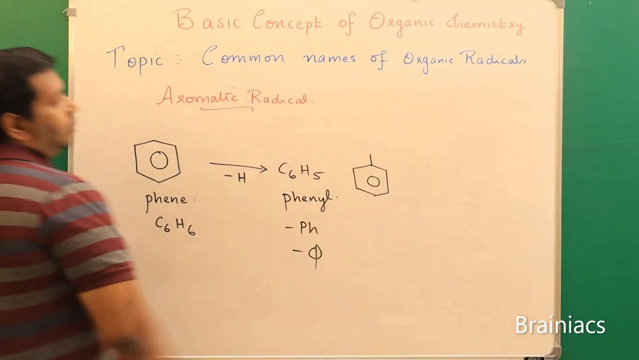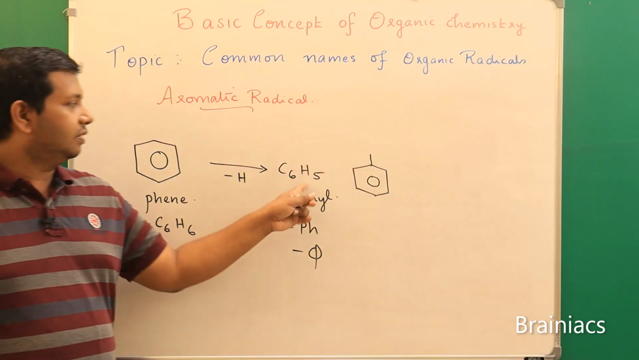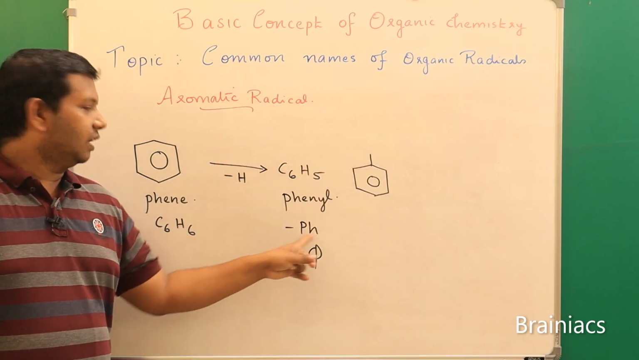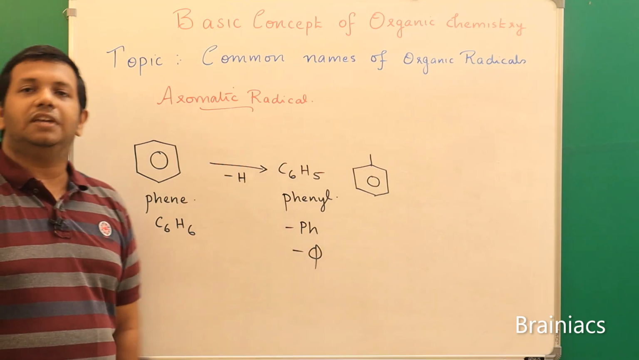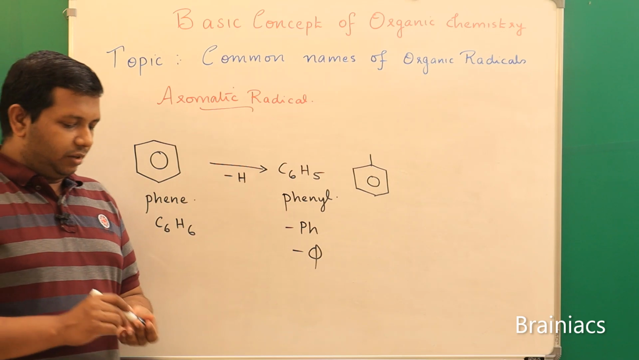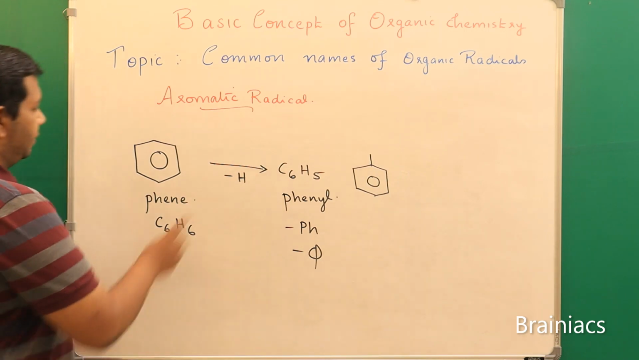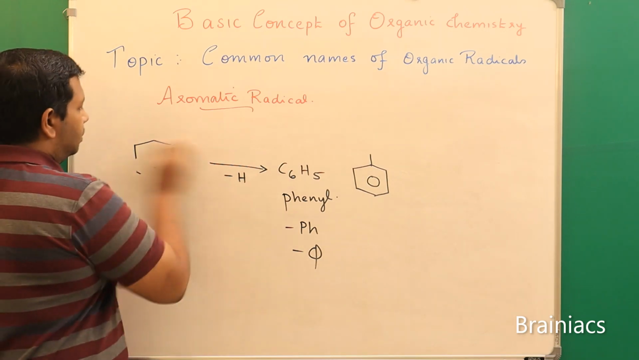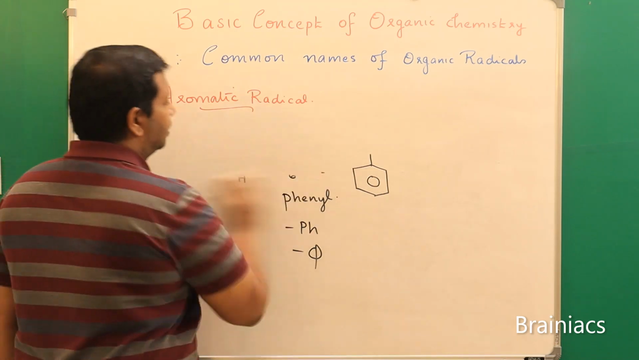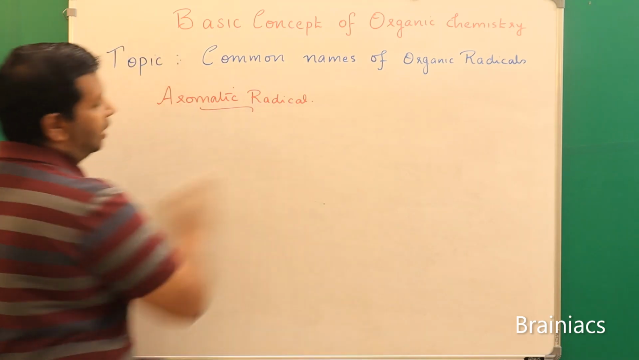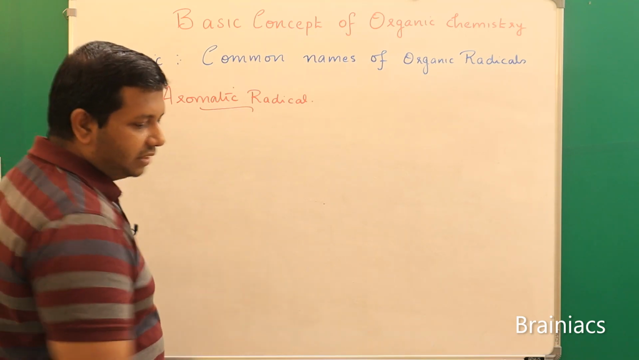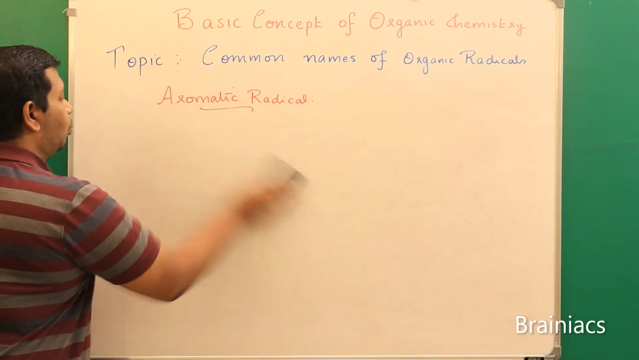Okay, both are correct, either C6H5 or like this, or like hyphen Ph, or like Φ. All these are what actually? Phenyl. Now we will try to see another example. So listen. The examples are very important because that will help you learn the other organic chapters in a much more comfortable way.